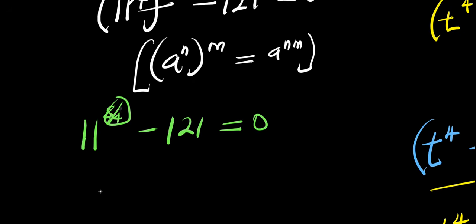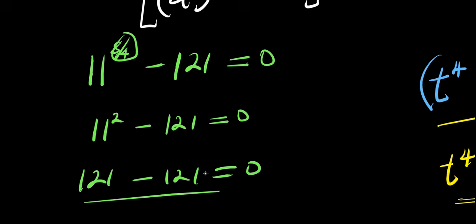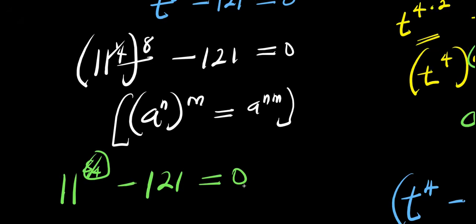So 8 divided by 4 is 2, so 11 power 2 minus 121 equals 0. 11 to the power of 2 is 121, minus 121 equals 0. 121 minus 121, you have 0 equals 0. Left hand side equals right hand side. So that satisfies the equation.